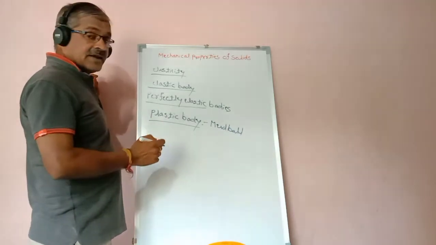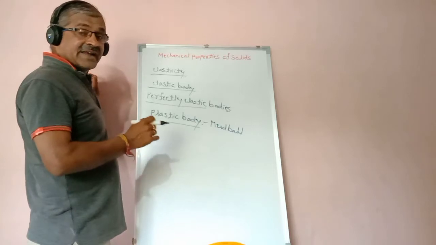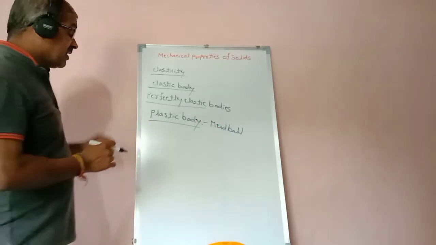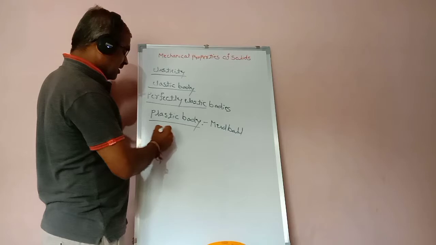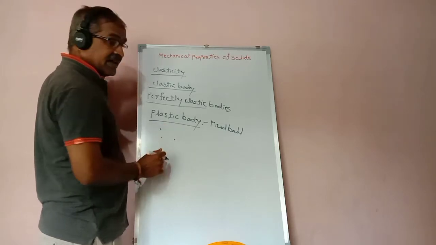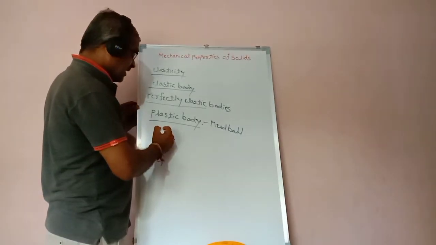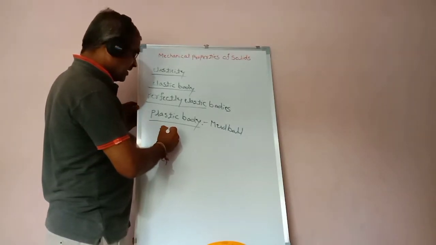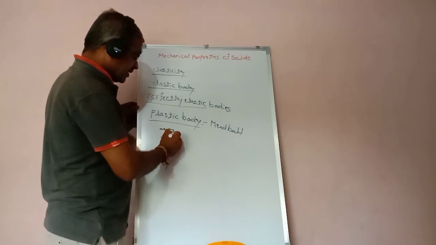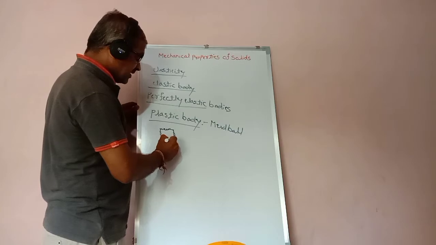That atom is surrounded by a number of atoms, and two atoms are connected by the interatomic distance. This is called the interatomic distance. Clear?